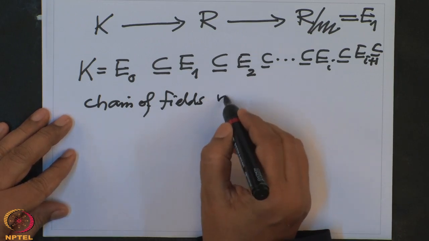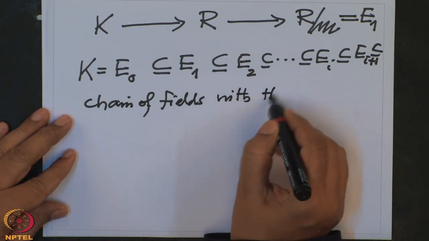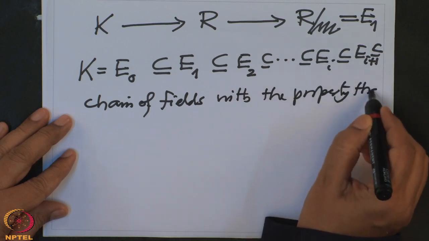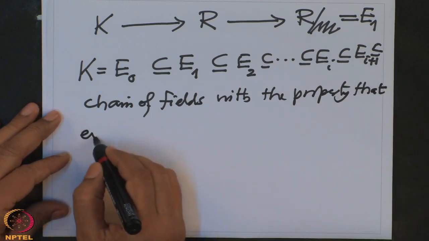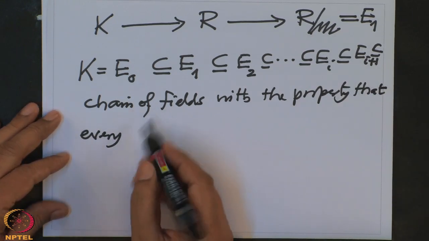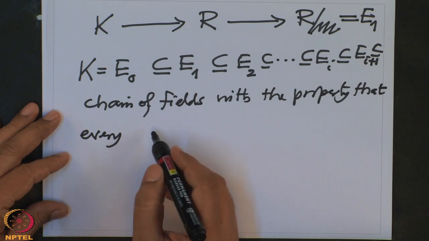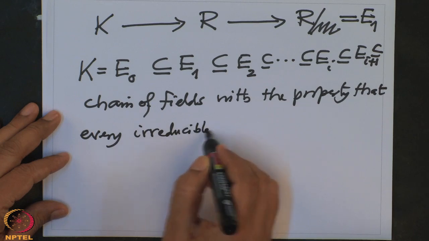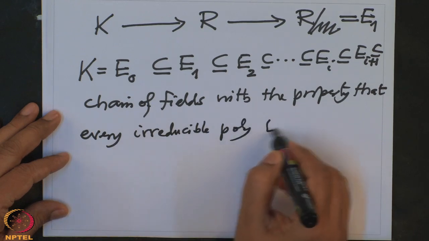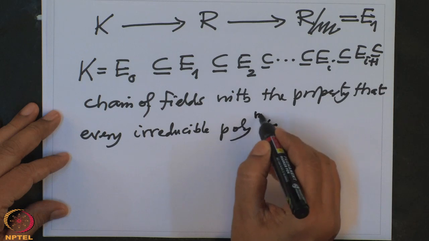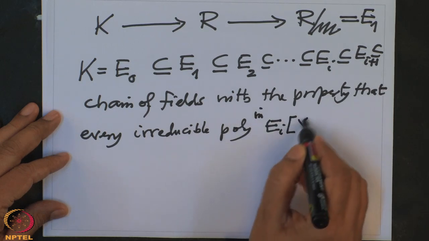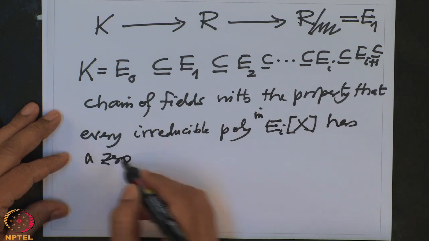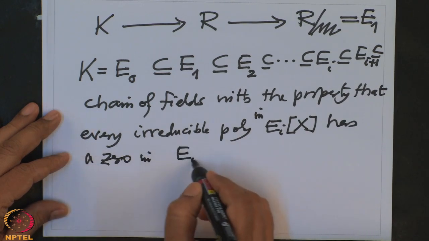With the property that every irreducible polynomial in Ei[x] has a 0 in Ei plus 1.